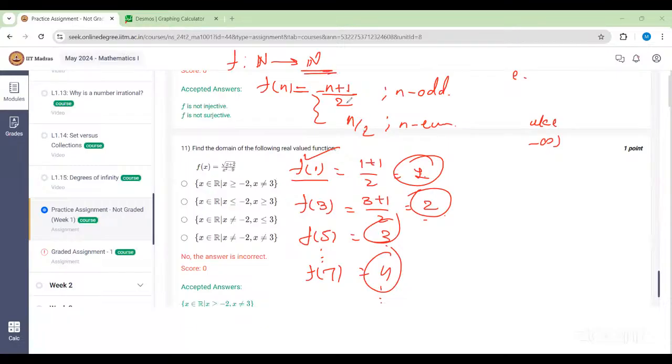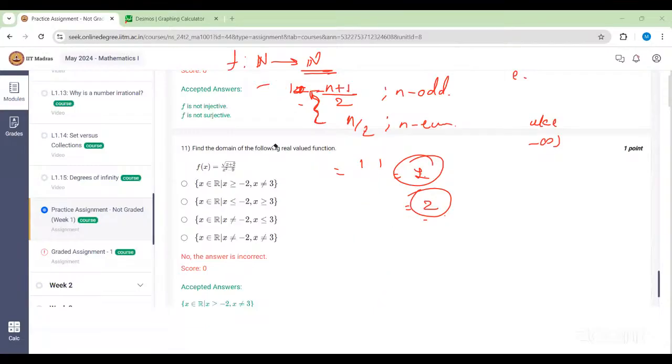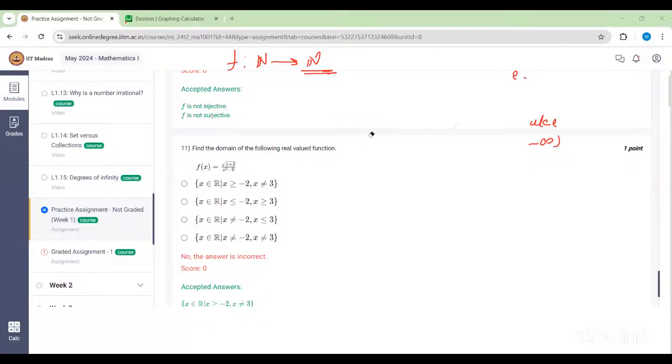Ma'am, how is f of 1 equal to 1 plus 1 upon 2? There is a minus sign, no? Minus n plus 1 upon 2. That is not minus, sorry, that is a bracket. Ma'am, until and unless the question says to take 0 as a natural number, we should not consider 0, then. No, we should consider it, but they should have mentioned it here too, because in the question paper, in the instructions, they will explicitly mention to consider 0 as a natural number.